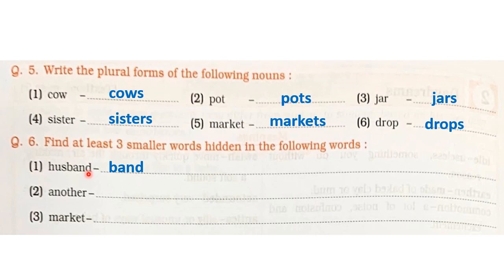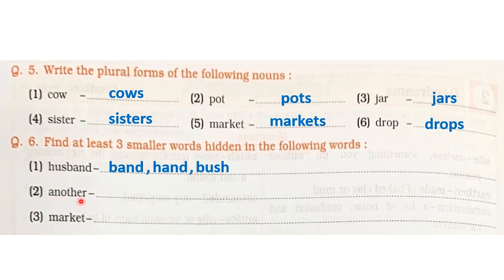This becomes the first word. Let us find the second word. It's here, H-A-N-D, hand. Third word, it will become bush. B-U-S-H, bush. Yes, correct. Let us write bush.